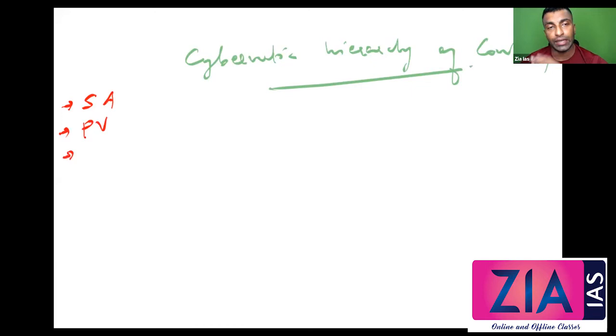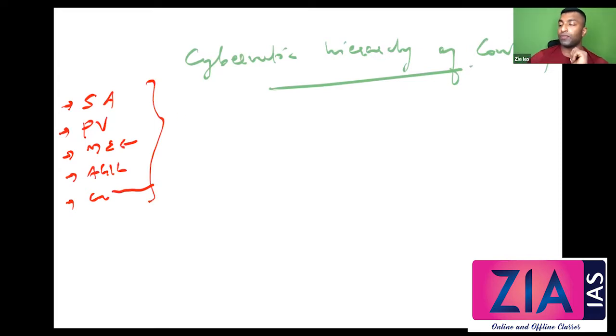And then when it comes to yesterday's session, we have discussed about moving equilibrium or the mechanism equilibrium phase, which is also a classical 10 marker. And then AGIL, they can ask you as a 10 marker. And now this one, cybernetic hierarchy of control, is another 10 marker. So these are the 5 possible 10 markers which they can ask you. And out of this, 1 or 2 you can expect at any point of time.